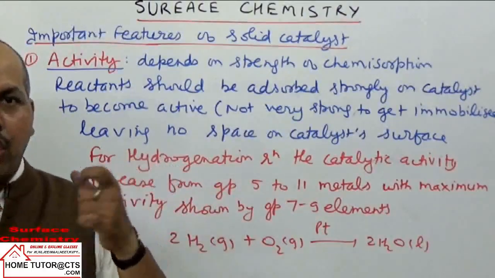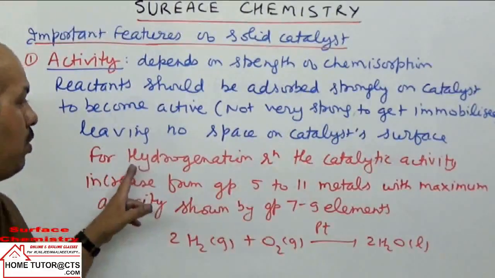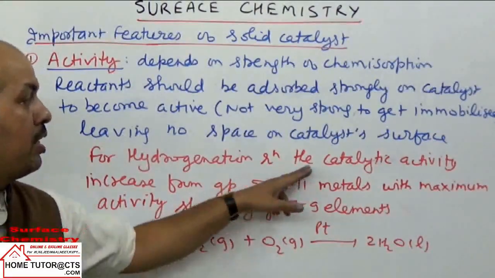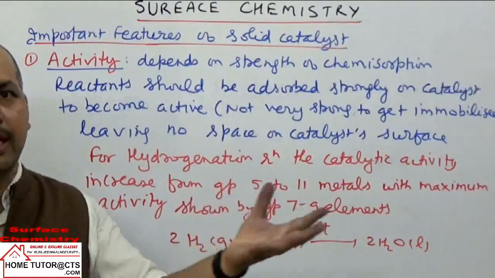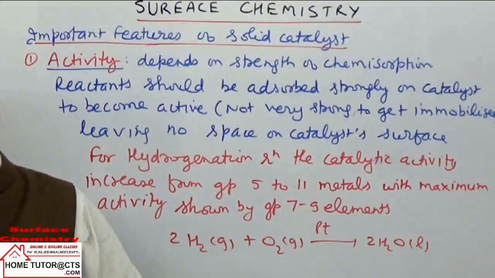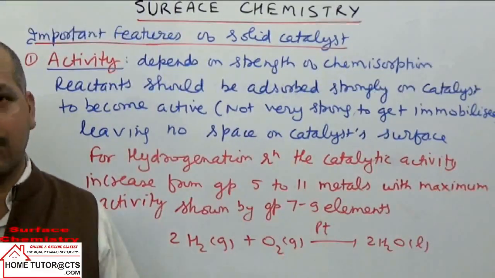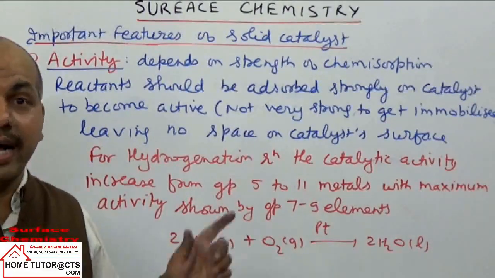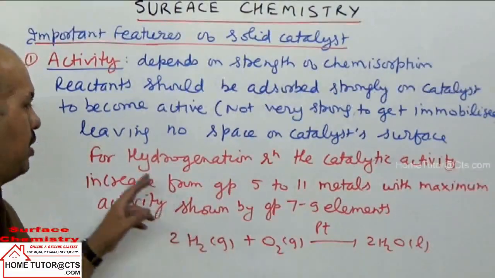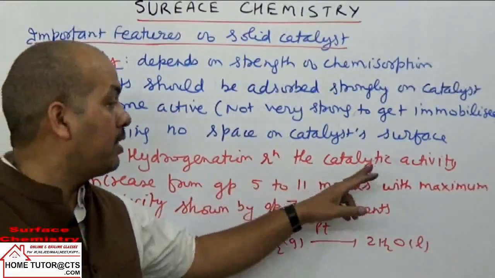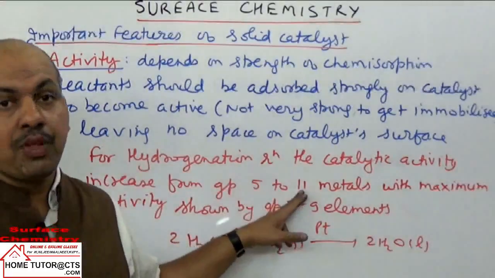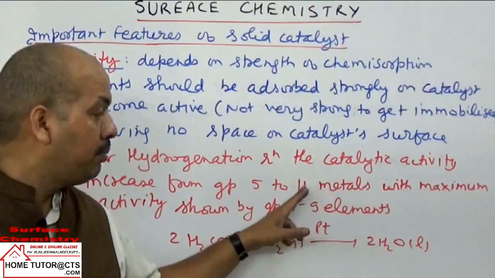Now one observation regarding activity you can take for hydrogenation reactions. You know this: hydrogenation means when we add hydrogen to alkenes or alkynes, they can give alkane, or even several other reactions. The addition of hydrogen is called hydrogenation. In that, metals act as common catalysts. So for hydrogenation reactions, the catalytic reactivity increases from group number 5 to group number 11 in the metals.